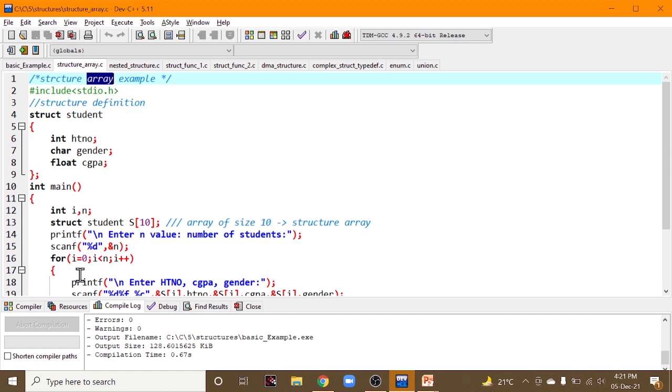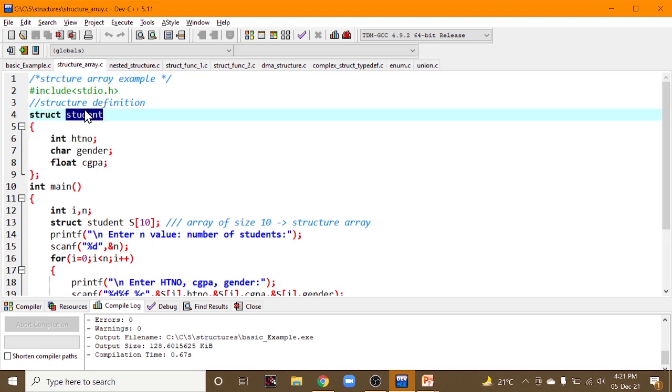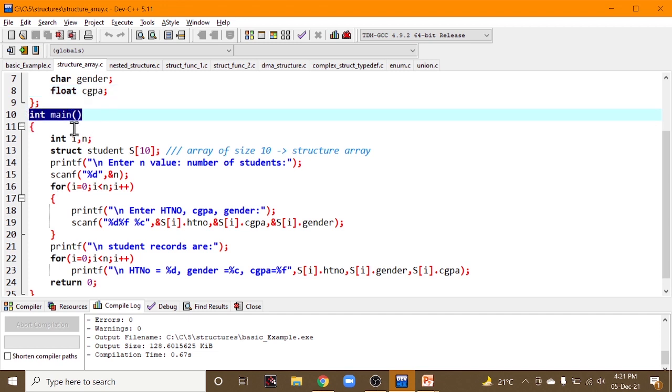to store them. So what we are doing in this program is creating the structure student, same as the previous program, having hall ticket number, gender and CGPA. Inside the main method, we give an iterative variable i and n, the number of student records you want to store. And what is this? This is very important.